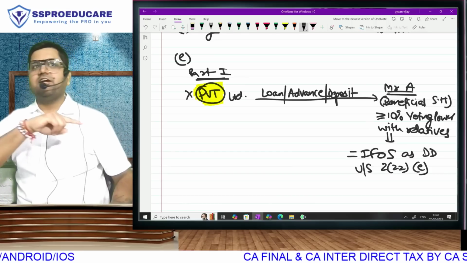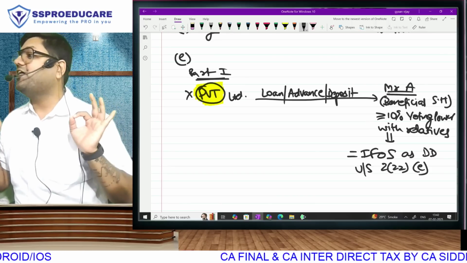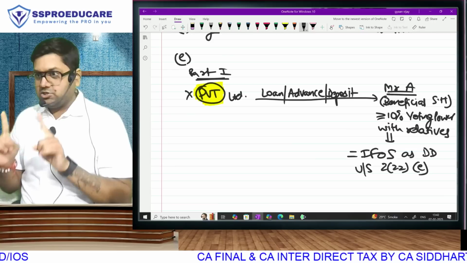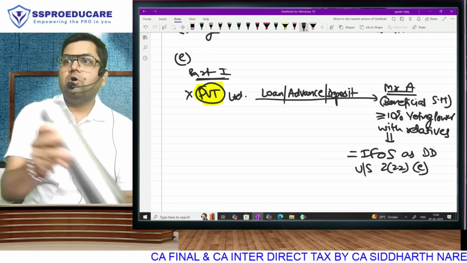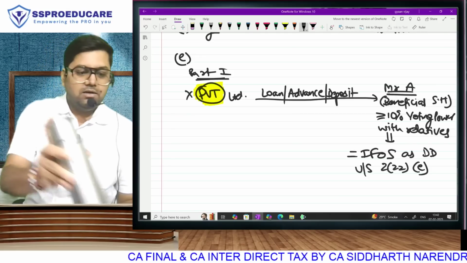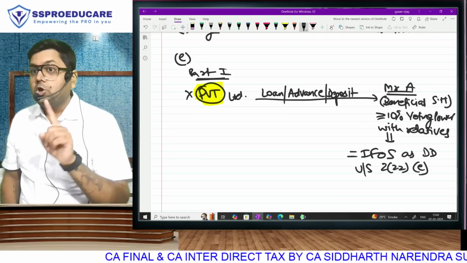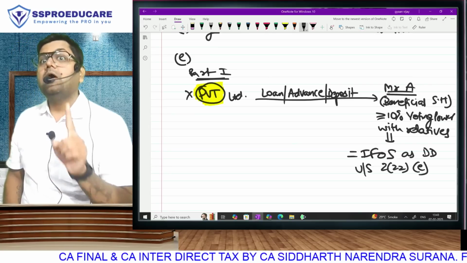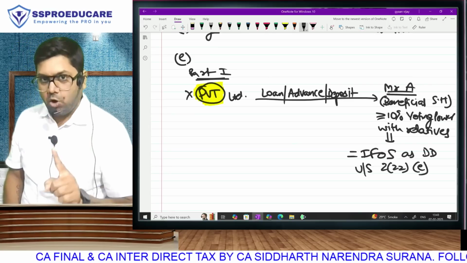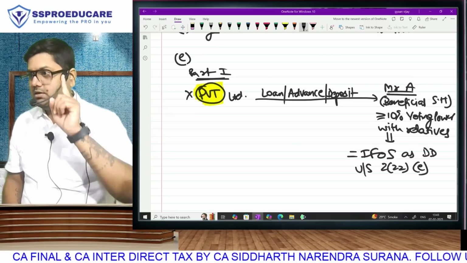Now listen to the statement. Loan, advance or deposit received by a beneficial shareholder from a closely held company. I repeat, loan, advance or deposit received by a beneficial shareholder from a closely held company.